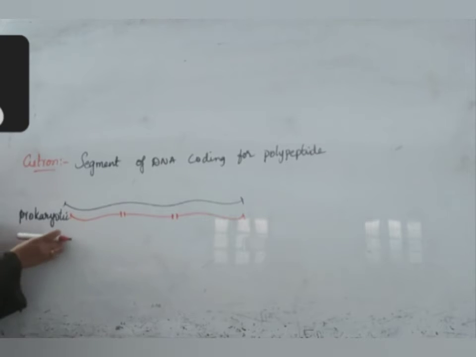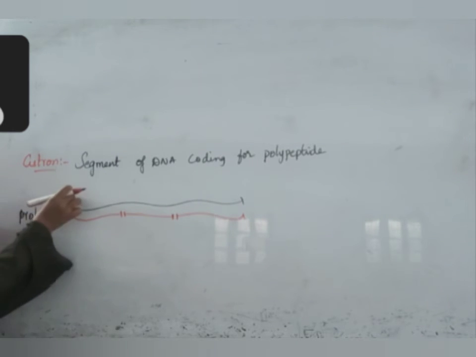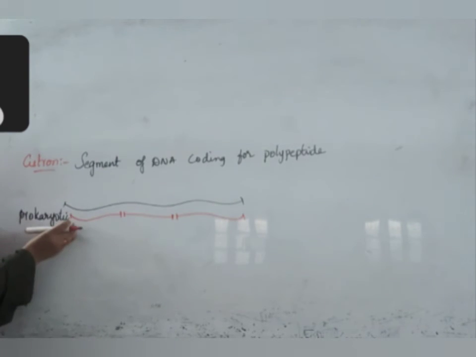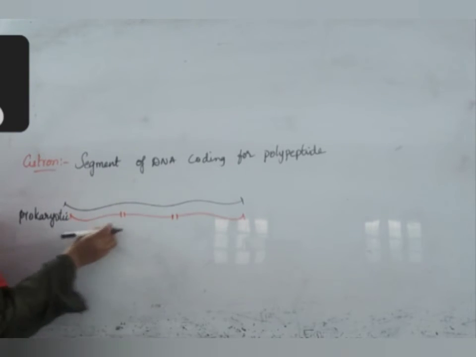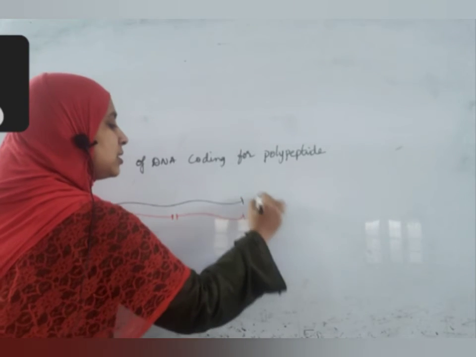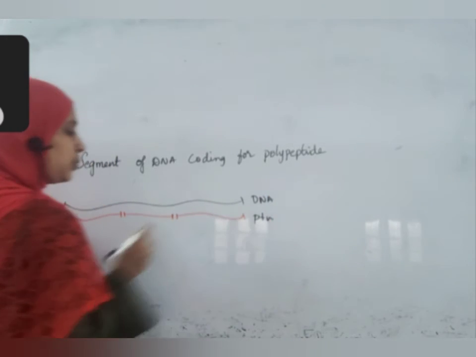This is a transcription unit, a complete transcription unit. This total transcription unit will produce mRNA. I'm not writing mRNA again, because the same color will confuse you; directly I'm writing protein. This is the DNA segment, this is the protein.